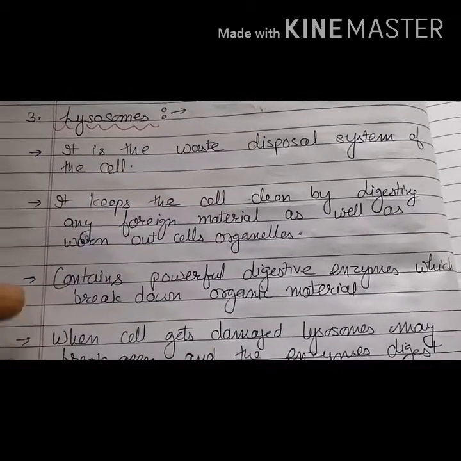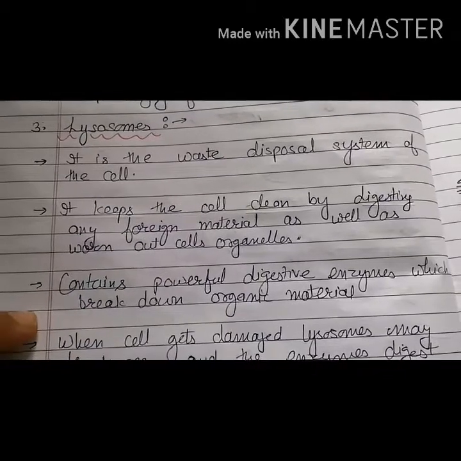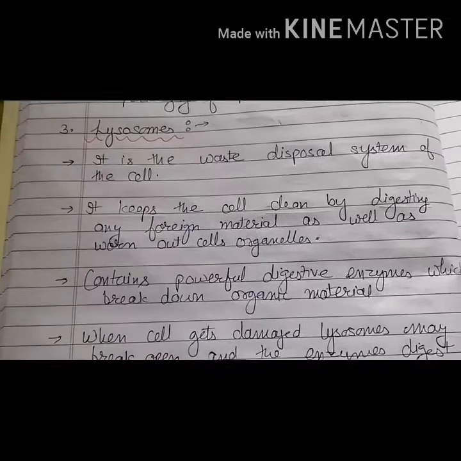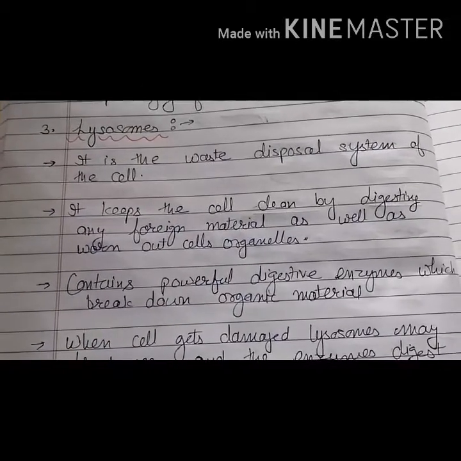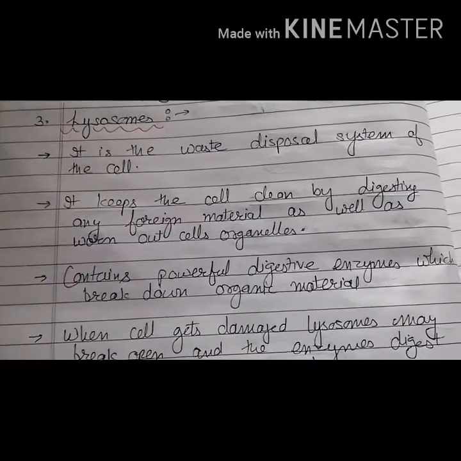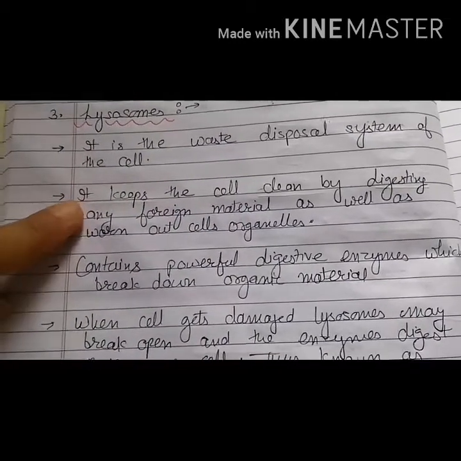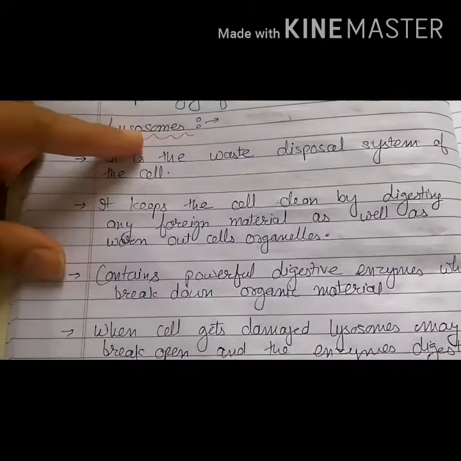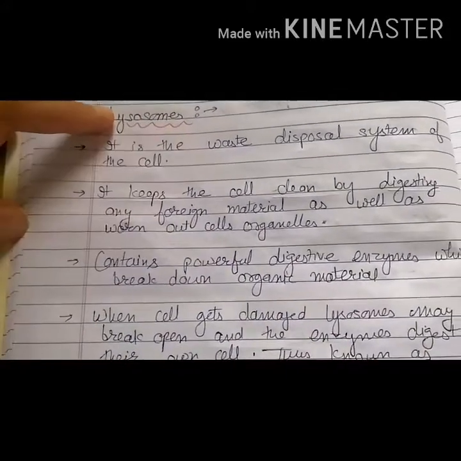Whatever organic material or waste material is present inside the cell is digested by these powerful enzymes, and these enzymes are stored in small bag-like structures which are called lysosomes. So it helps in cleaning the cell by digesting the foreign material, and that is why it is called the waste disposal system of the cell.